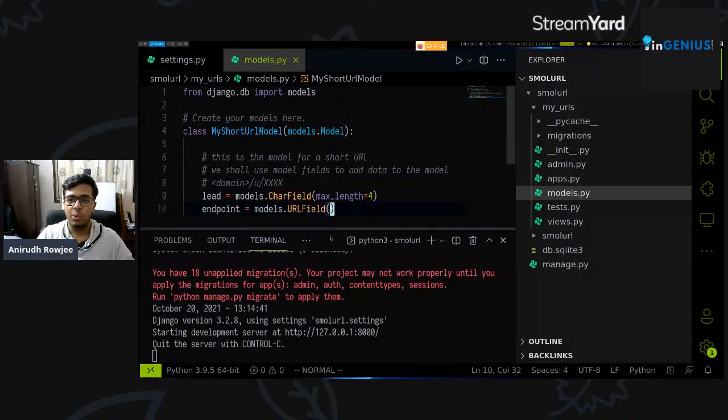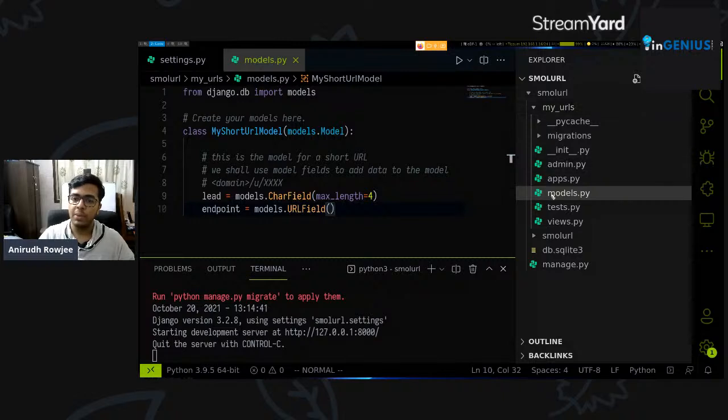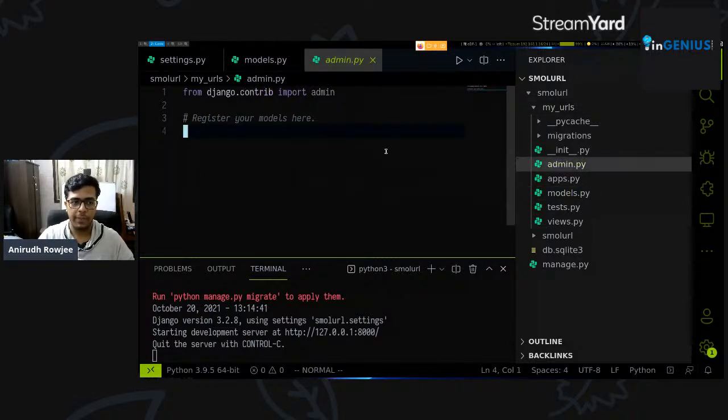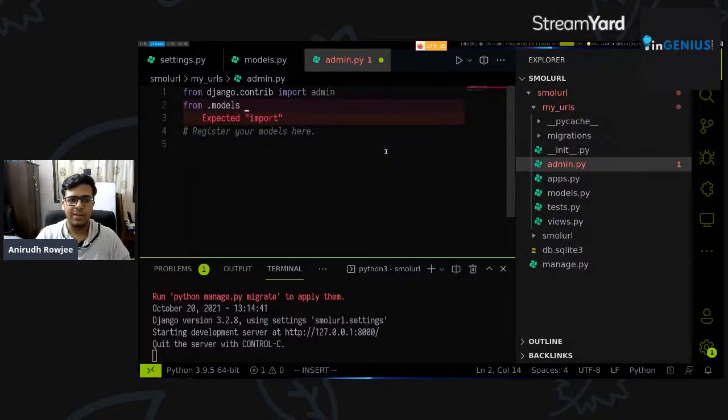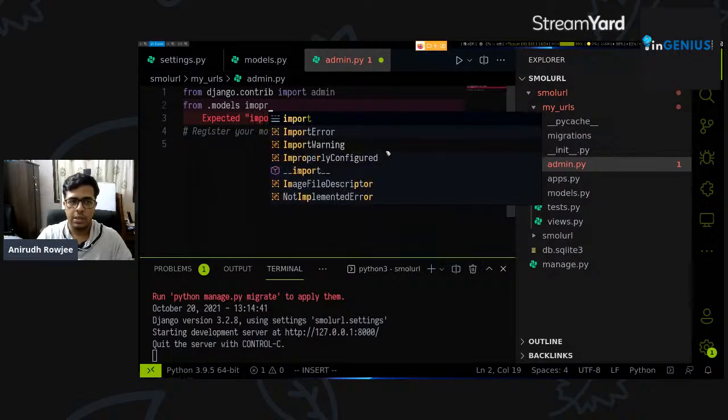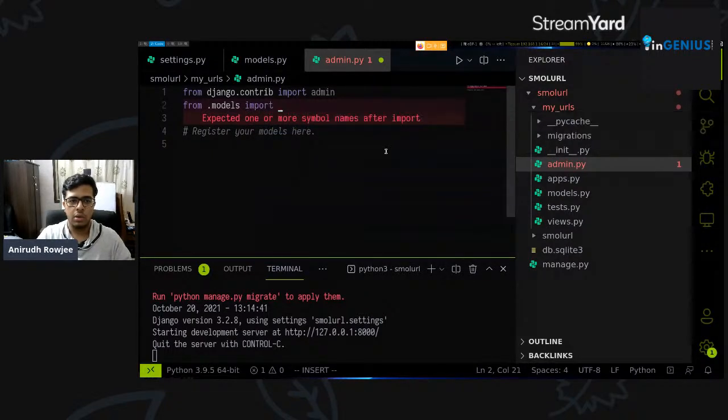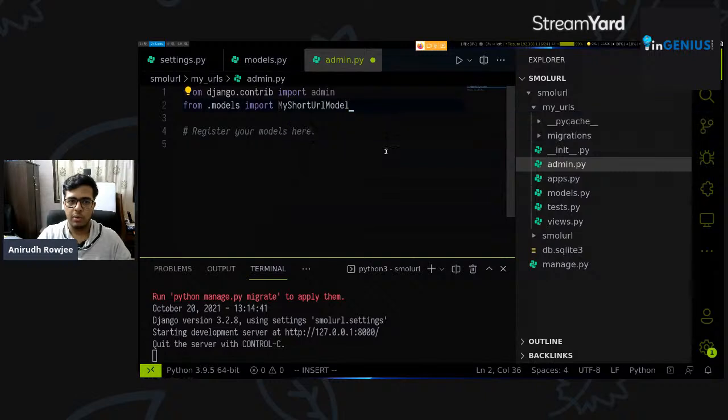But essentially, inside the new app that we created, we'll have to go to admin.py. We'll go to the top and say from .models, standard Python syntax to import something from another file in the same directory, import MyShortURLModel. So we're importing the model here.